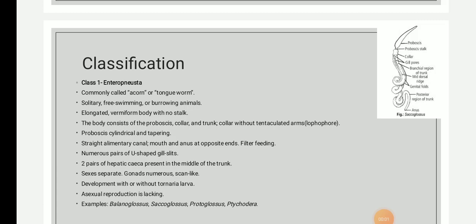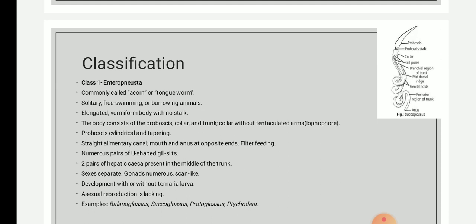Good morning everyone. In today's lecture we are going to study the classification of Hemichordata. The phylum Hemichordata is divided into two classes. Class 1 Enteropneusta, Class 2 Pterobranchia.